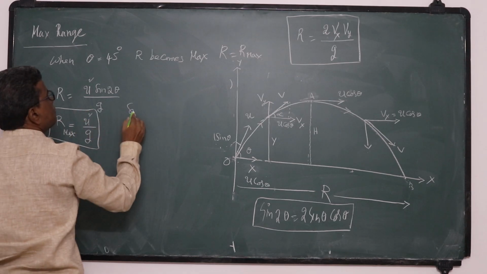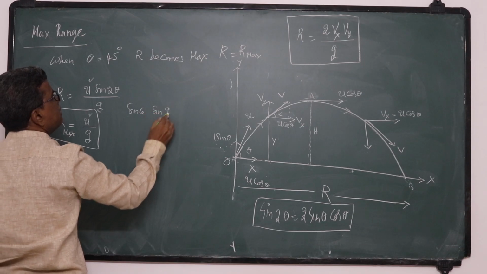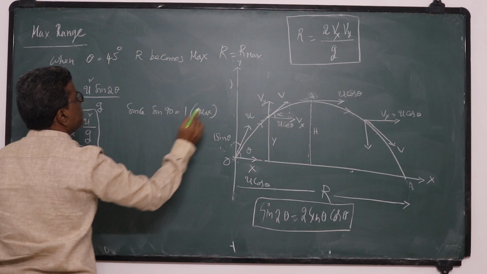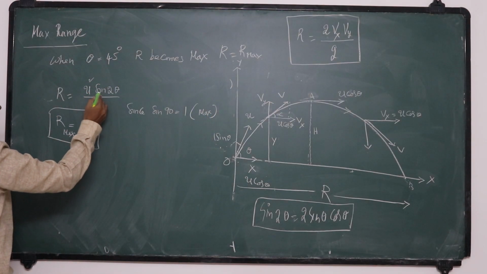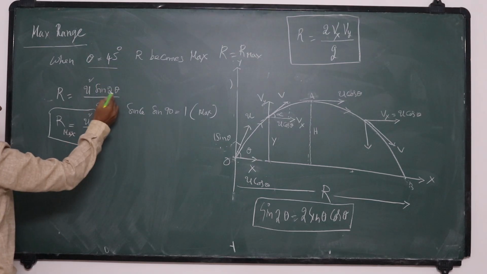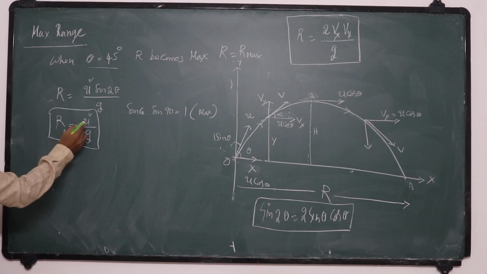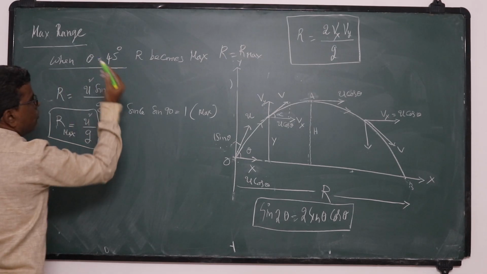Since sine 90 is equal to 1, that is maximum. So this sine 2 theta has maximum value when theta is equal to 45. Hence range becomes maximum. For a given projectile, range is maximum when theta is equal to 45.